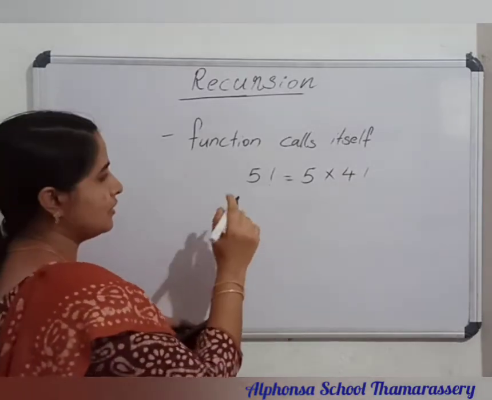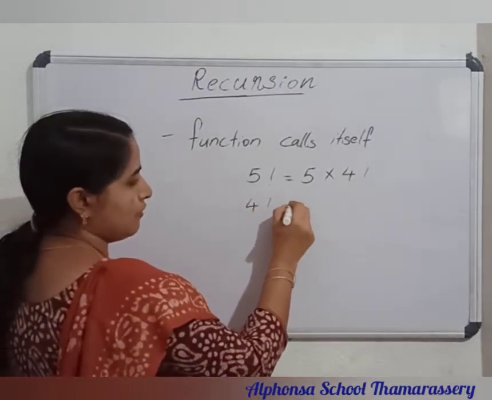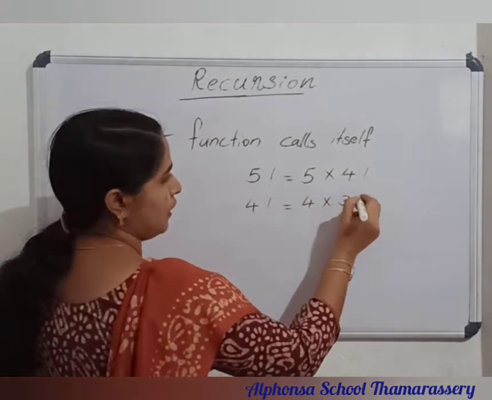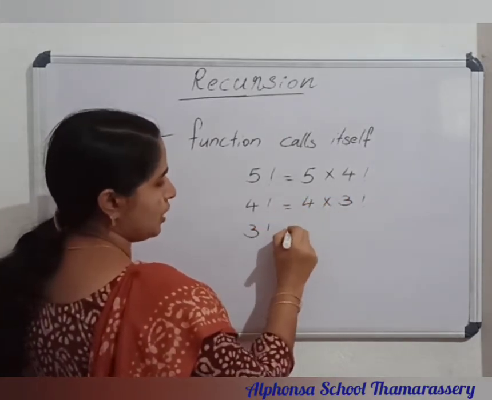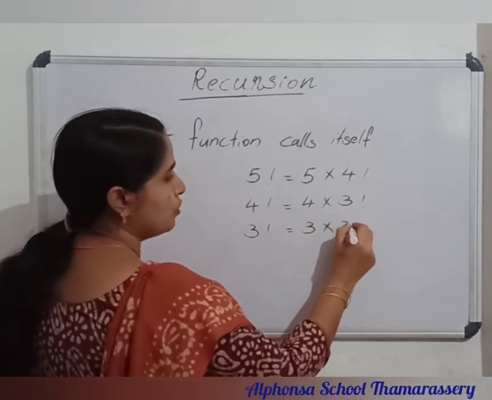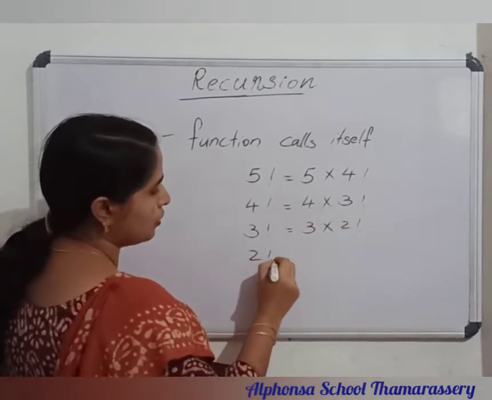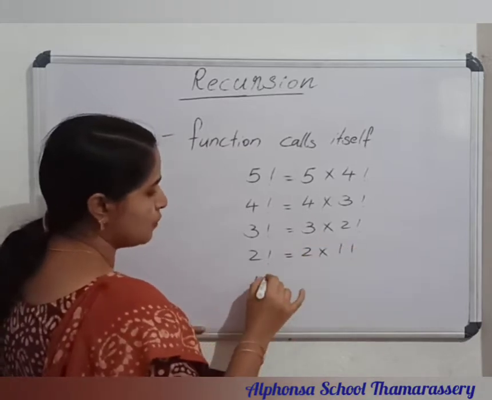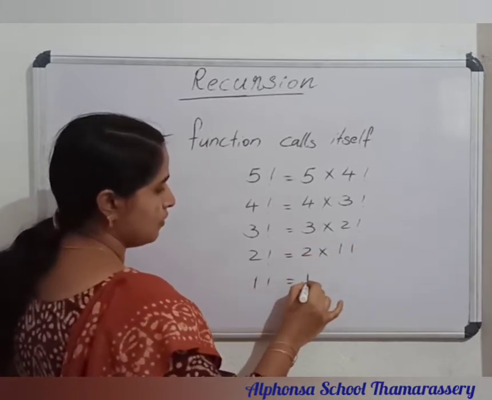This is right. Then next is 4 factorial. What is 4 factorial? It is 4 into 3 factorial. Then 3 factorial equal to 3 into 2 factorial, and 2 factorial equal to 2 into 1 factorial. Then what is 1 factorial? It is 1.